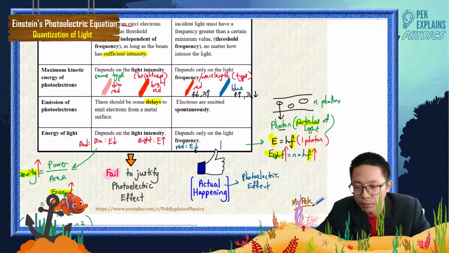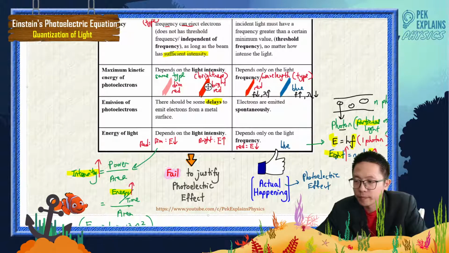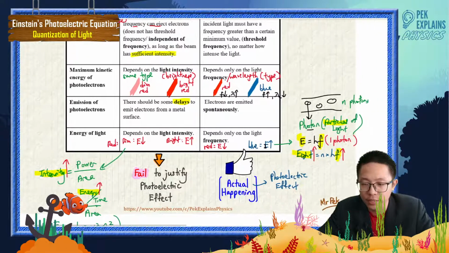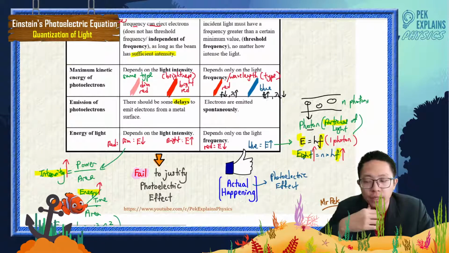But for the blue light, maybe I should use this one as a red color. Yeah, red, just put red. The blue one has more energy, and the blue one has more energy because it has higher frequency.